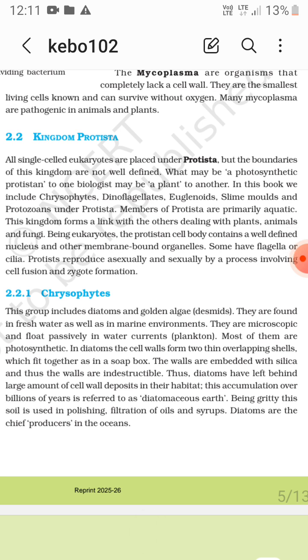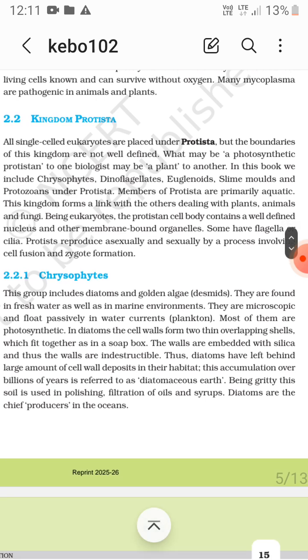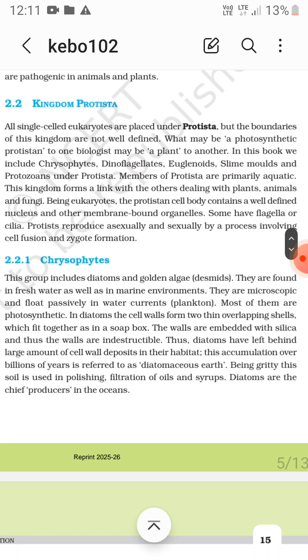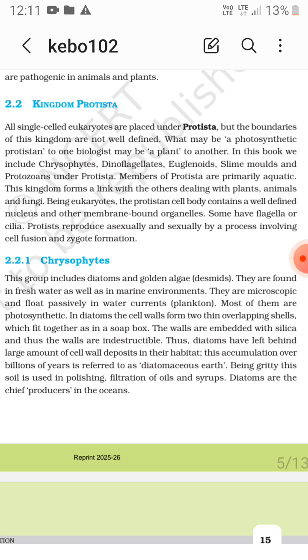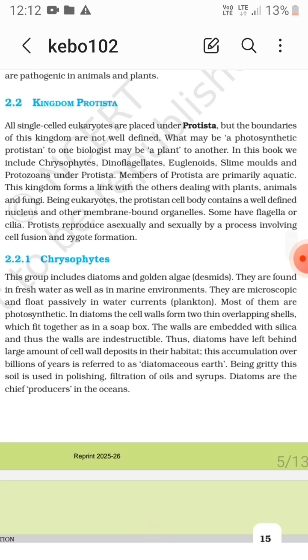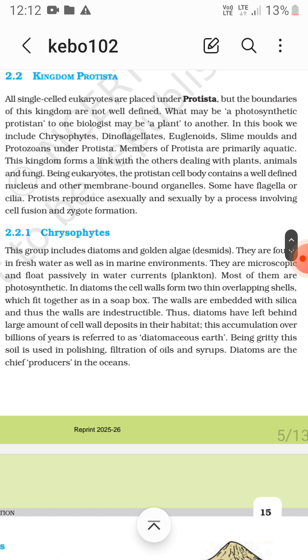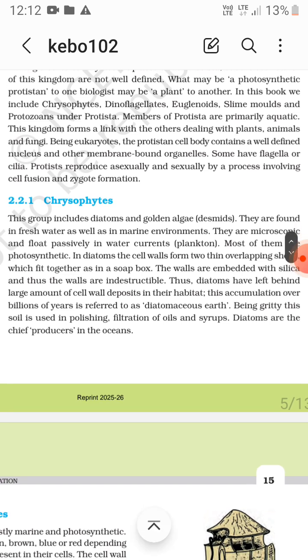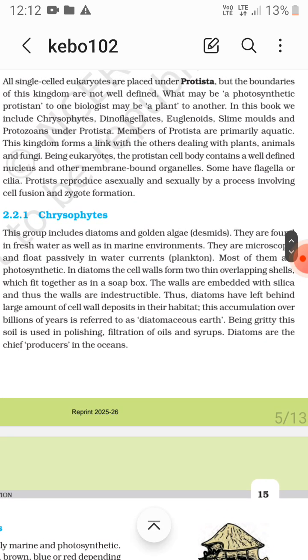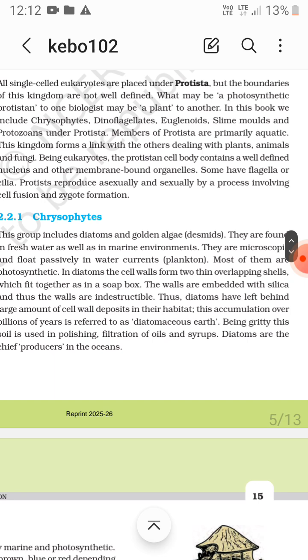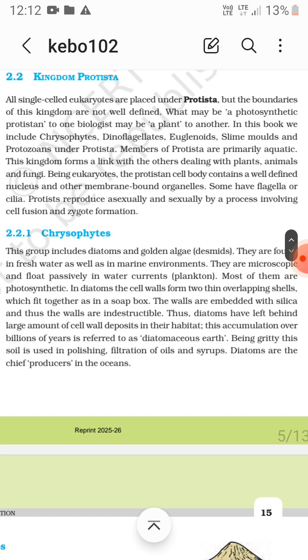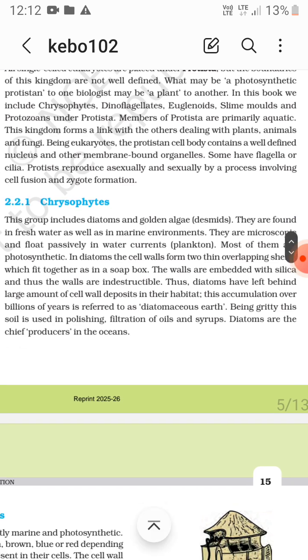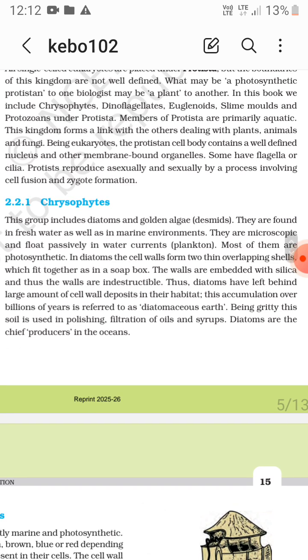Now, Protista include chrysophytes, dinoflagellates, euglenoids, slime molds, and protozoans. They are primarily aquatic. They form the link between plants, animals, and fungi. Being eukaryotes, the protistan cell body contains a well-defined nucleus and other membrane-bound organelles. They have flagella or cilia. They reproduce sexually and asexually, involving cell fusion and zygote formation.